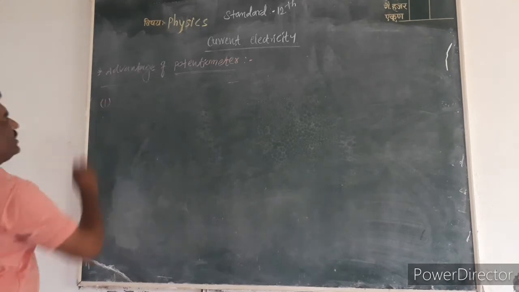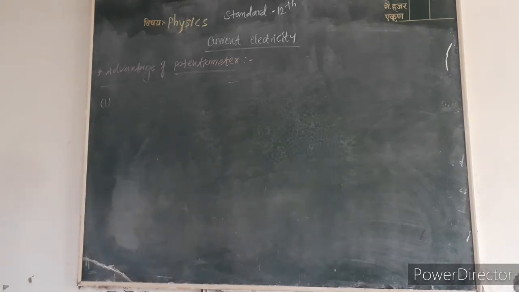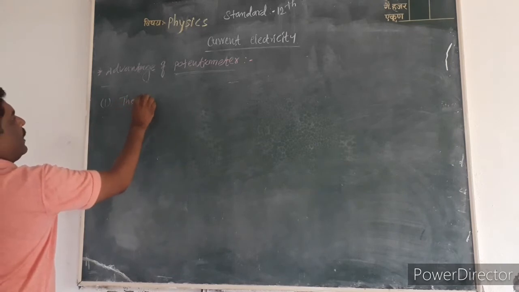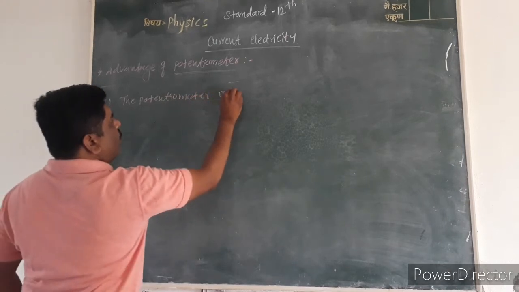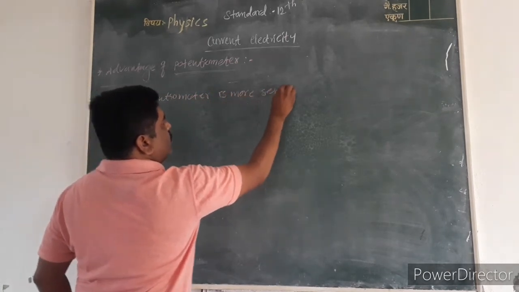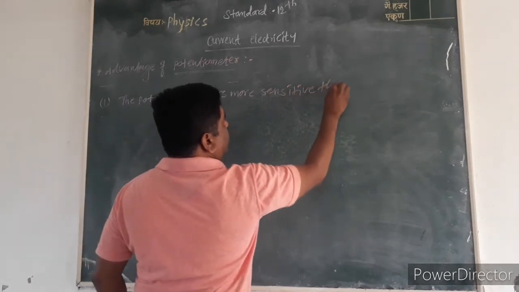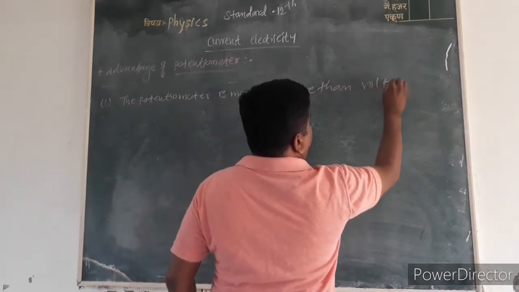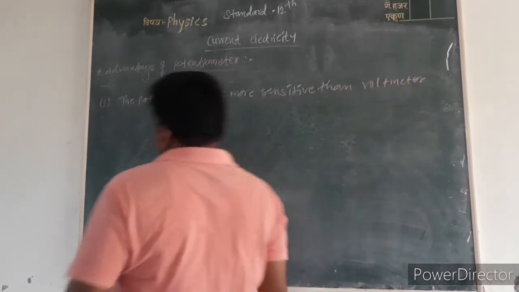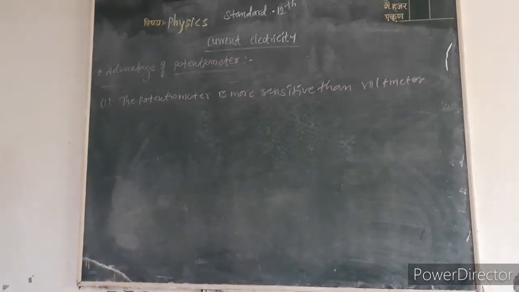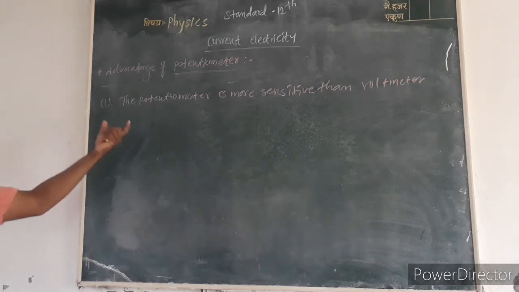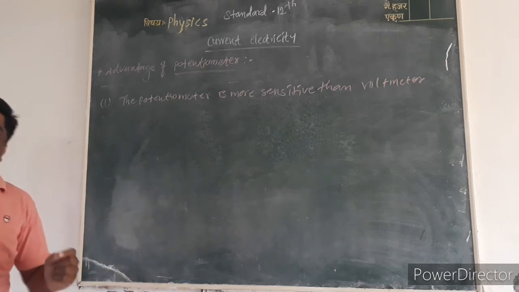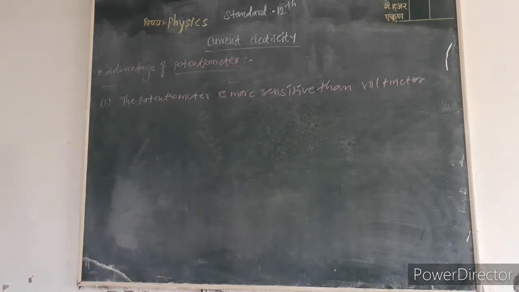The first advantage: the potentiometer is more sensitive than a voltmeter. Both the potentiometer and the voltmeter measure the potential difference in the given circuit.